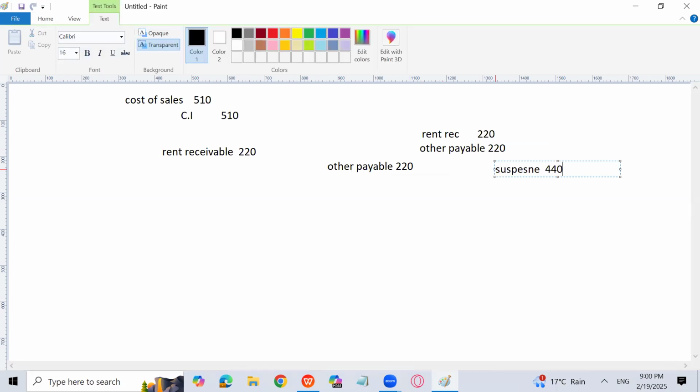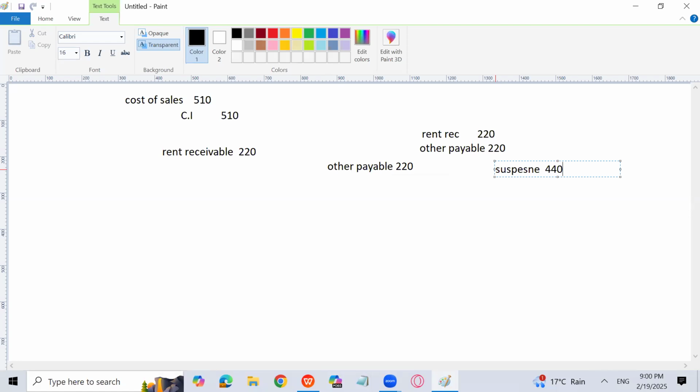We are supposed to record rent receivable in the balance sheet as a current asset with an amount of 220. But instead of writing the rent receivable, we have recorded it wrongly in other payable account as 220. So that is quite simple: other payable is going to be debited with 220, or you have to subtract that amount of 220 from other payable, then rent receivable is going to be debited by 220 and suspense is going to be credited with the total amount, which is 440.